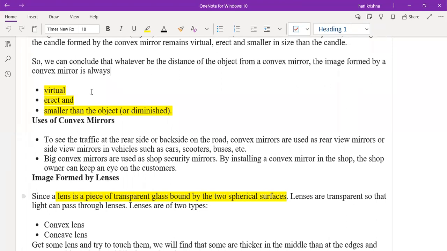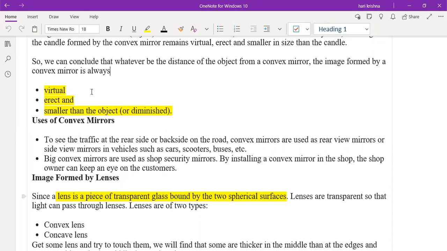Okay, I'll tell you, Raghu, good. Whatever you said is correct. In mirrors, we have only one reflecting surface. But when you come to the lens, there are two surfaces. Lens means you have two spherical surfaces, one from each side. In the case of mirrors, there is only one reflecting surface. Again here we have two types: a convex lens and a concave lens. Just to remember, a concave mirror has exactly similar properties to a convex lens.